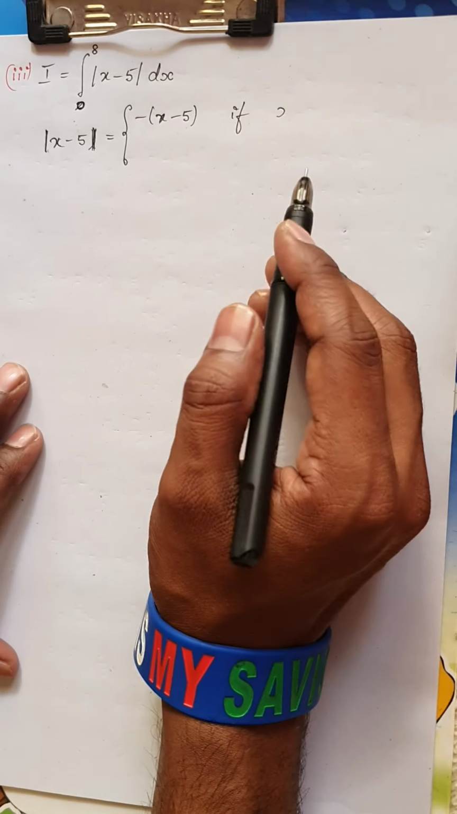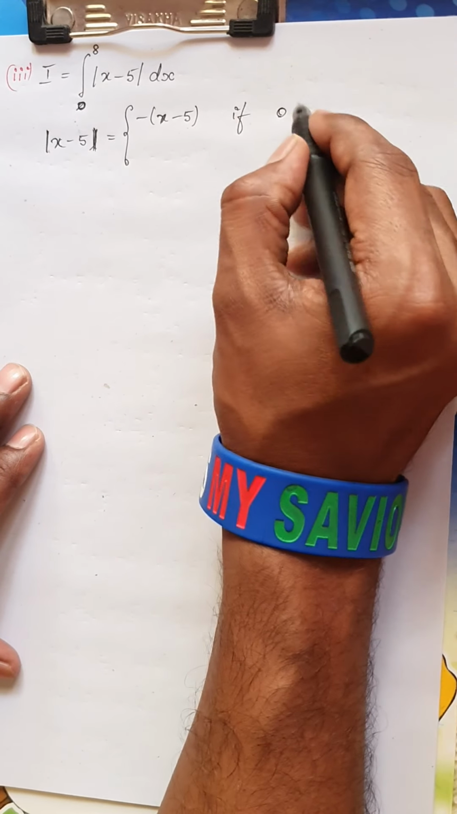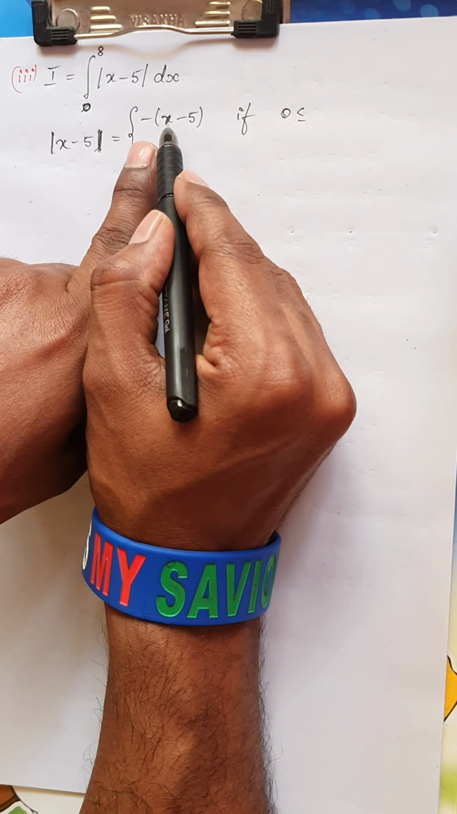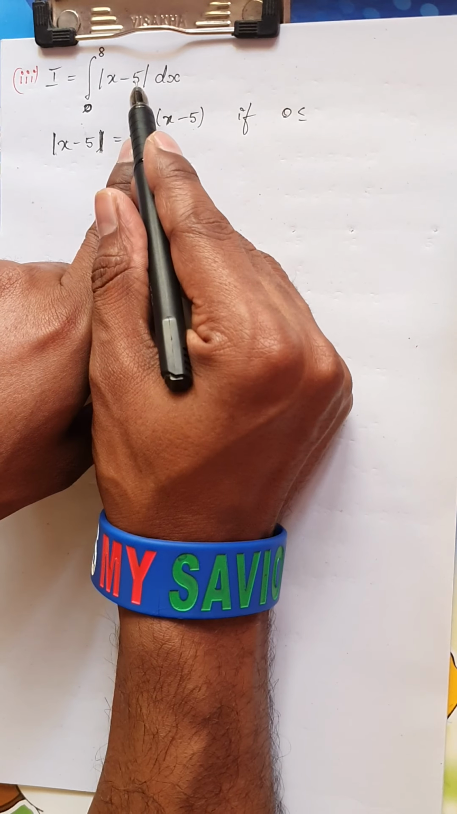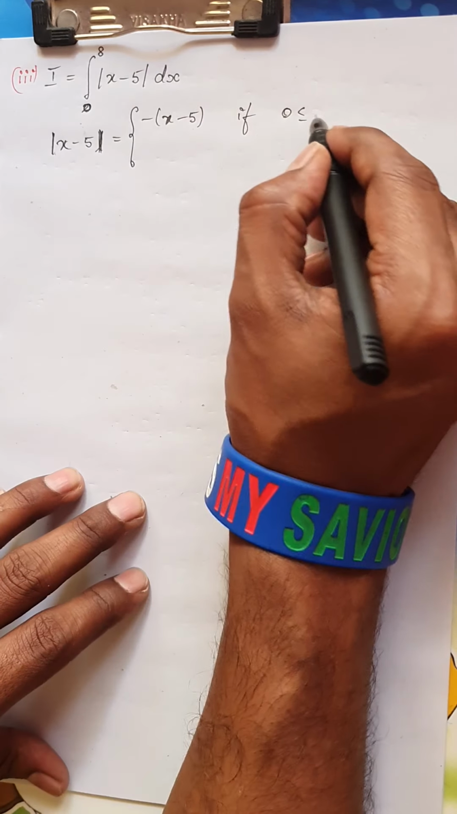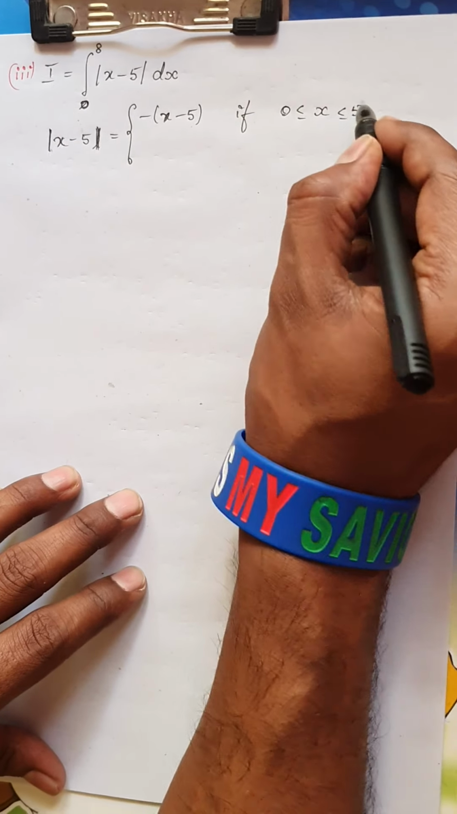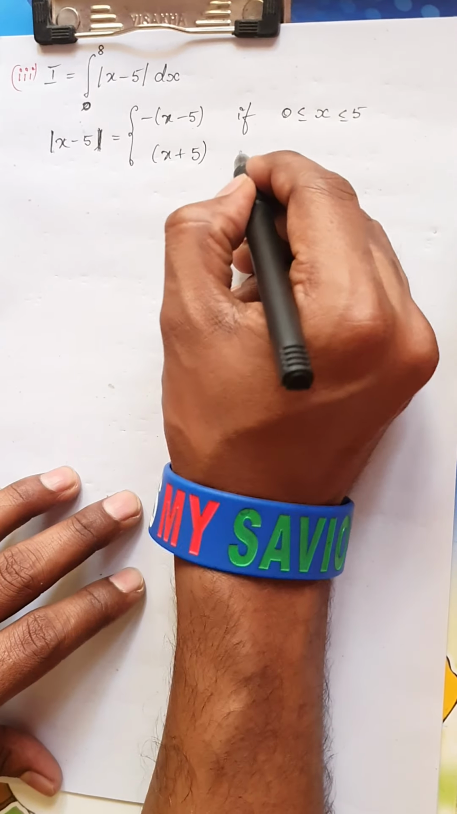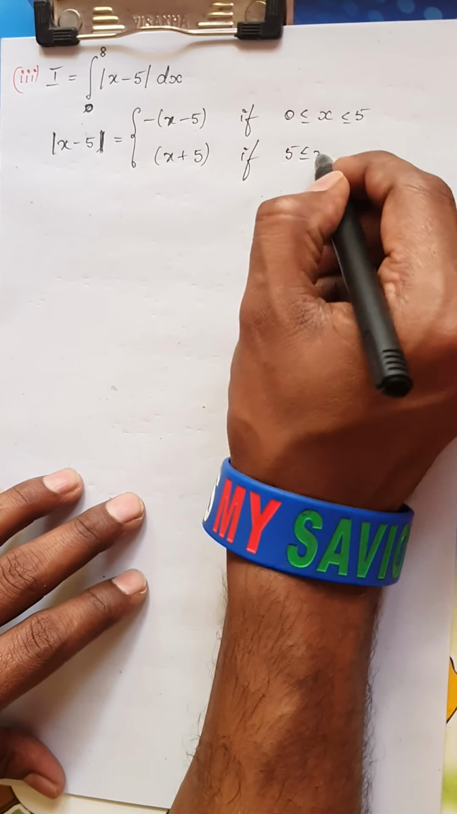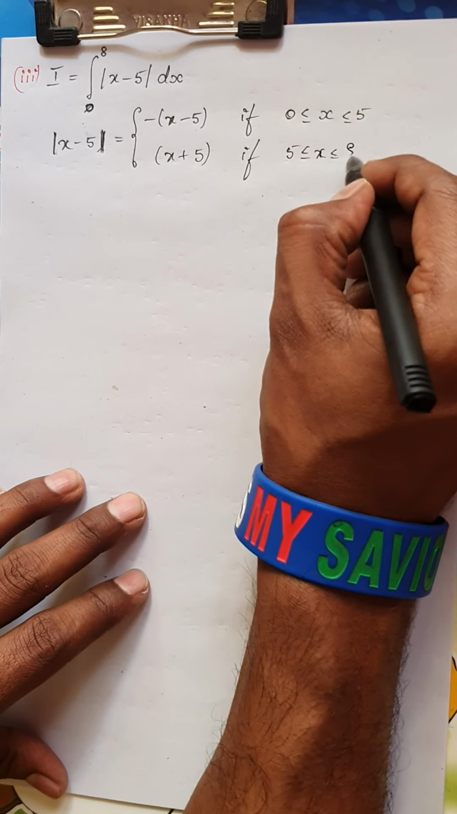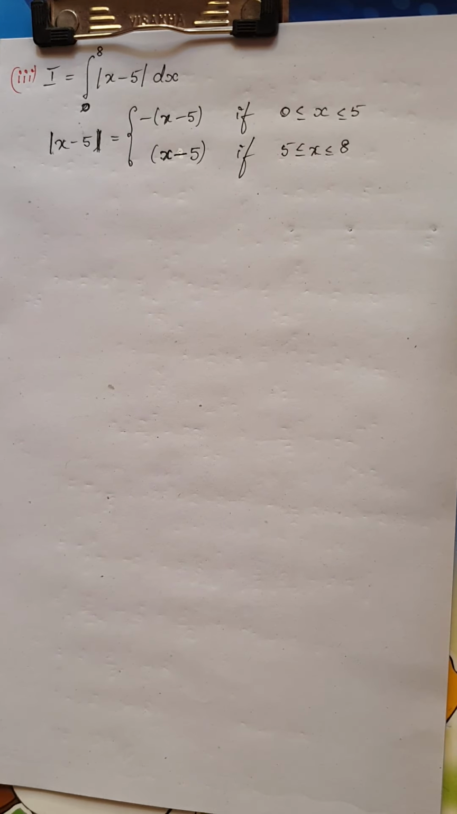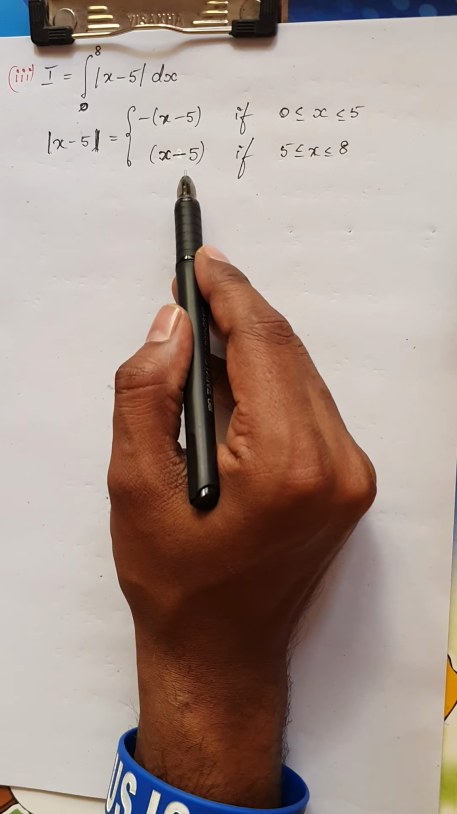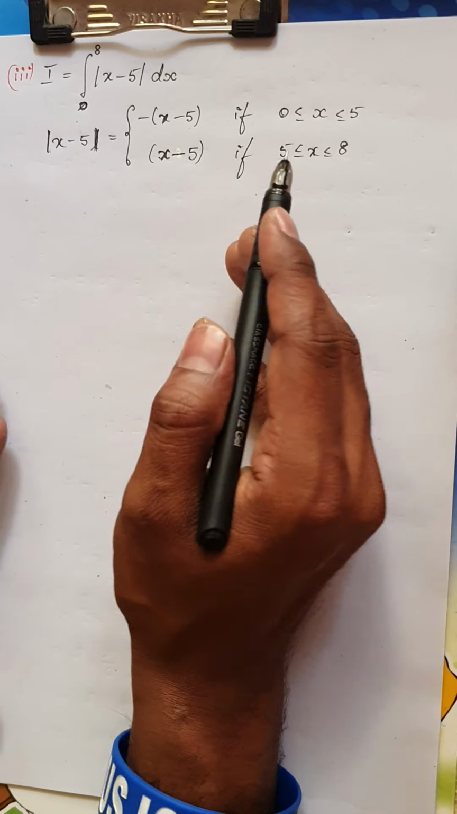Okay, so for this question, for 0 to 5, if you put x as 0, actually you will get minus 5, so minus of minus should give me plus. Remember, this is a modulus function. So for all the values from 0 to 5, the function is taken as negative of the function, and for all the values 5 less than or equal to x less than or equal to 8, the function would be positive x minus 5. Is it clear? Okay, so I have already split it, and see how I am going to solve.